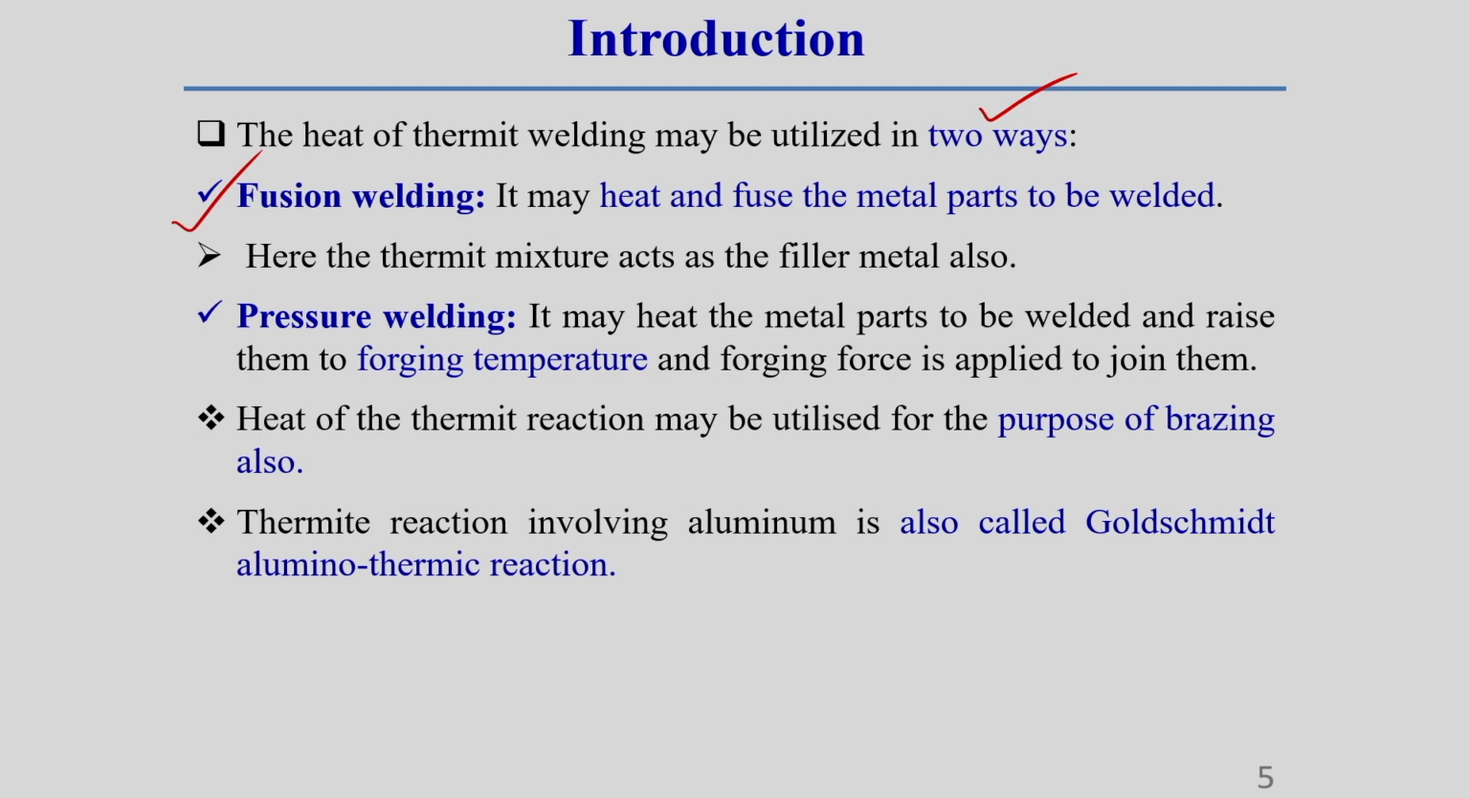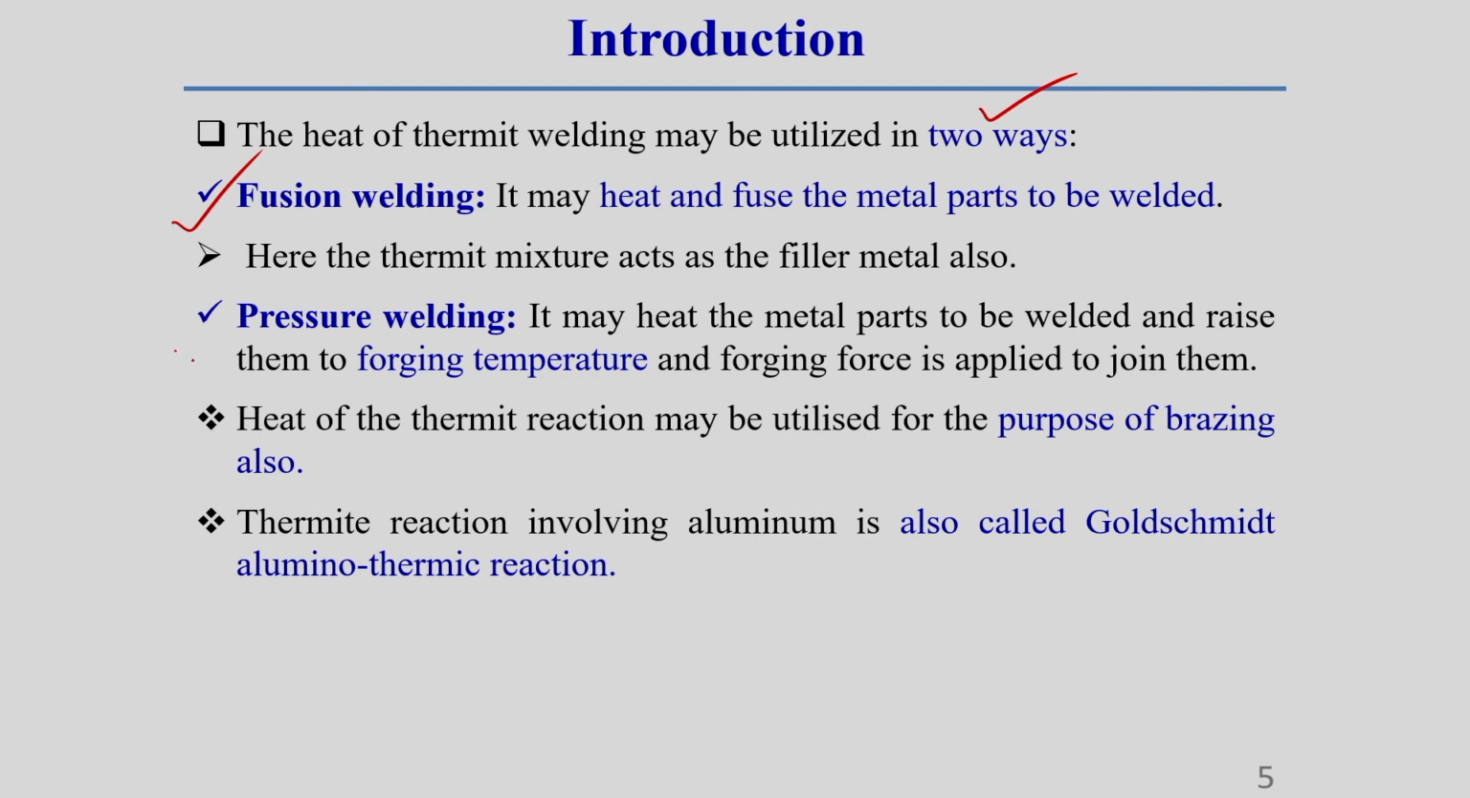And here the thermit reaction mixture, after melting, whatever molten metal is formed, this molten metal is used as a filler material also. Okay, that means it is deposited in the gap and joining takes place.